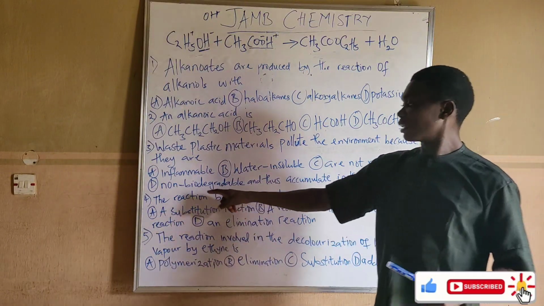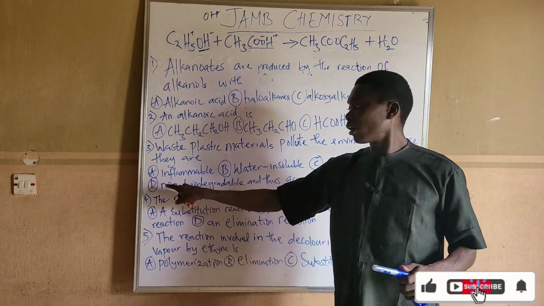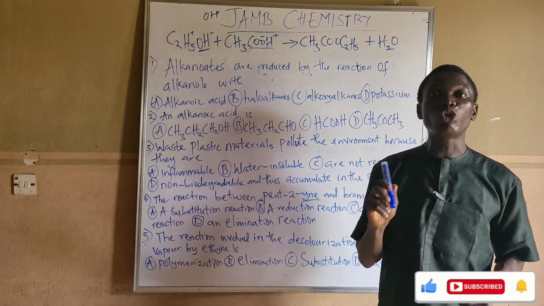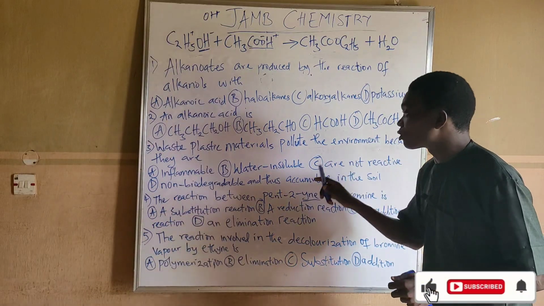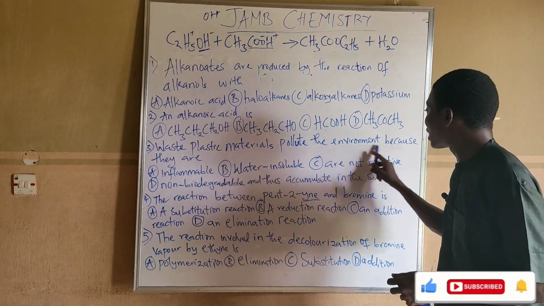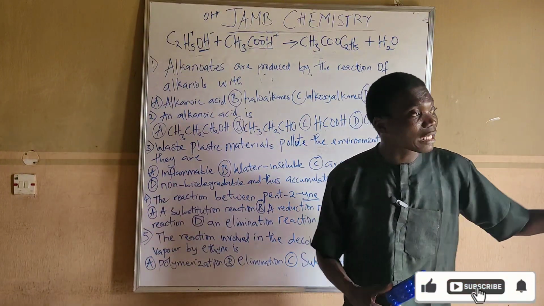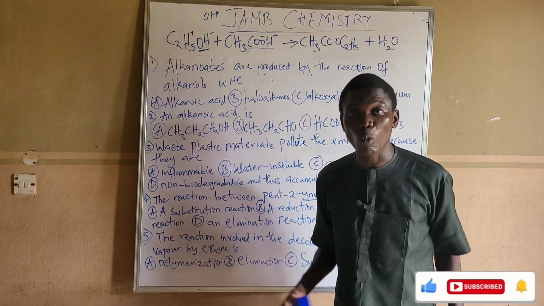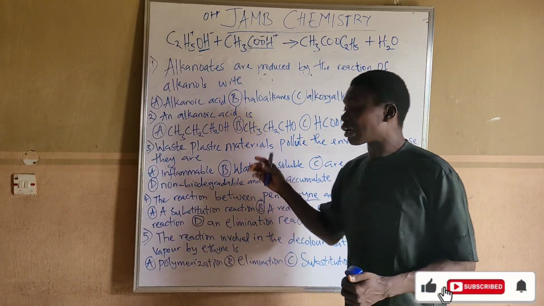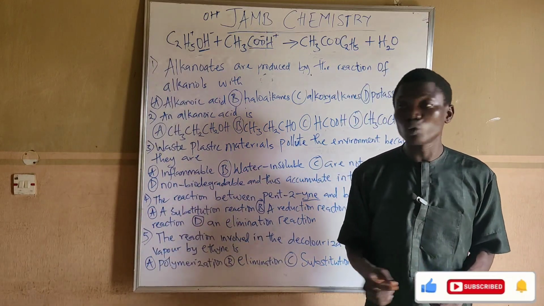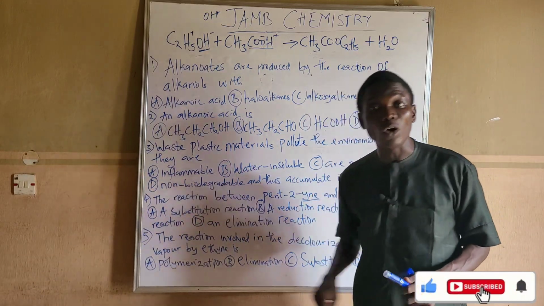What is the meaning of biodegradable? Non-biodegradable means they don't decompose. If you check the question very well, it's talking about polluting the environment. If you throw any plastic outside, they don't decompose. Anything that does not decompose, we call non-biodegradable.